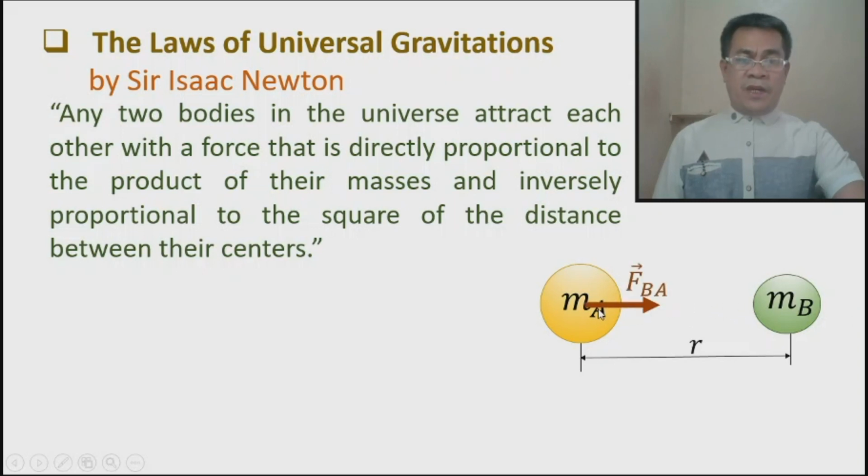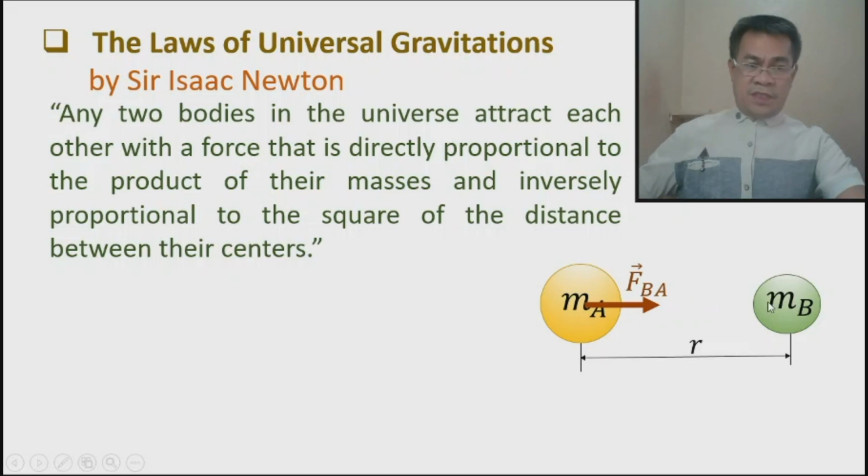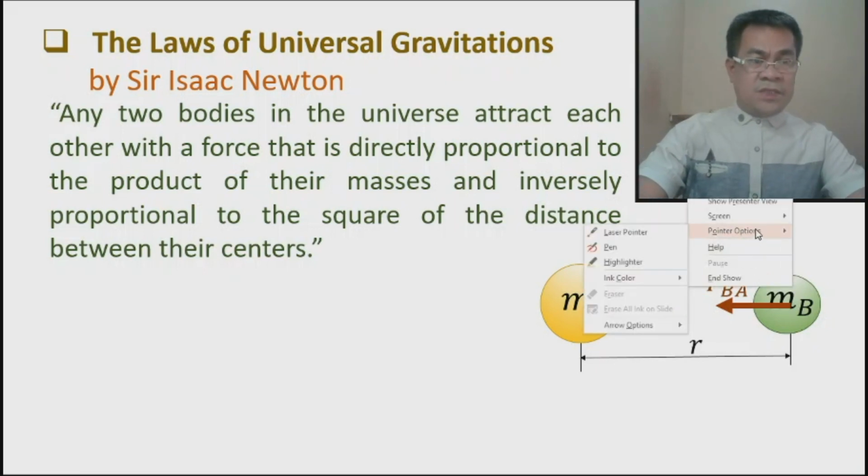So therefore we have this force, and take note this force is the force that B exerts on A. That's the meaning of BA. Now, take note that the direction is towards the interacting object. So again, this force is applied by B. Similarly, B also exerts a force on A, which means, okay, change this one.